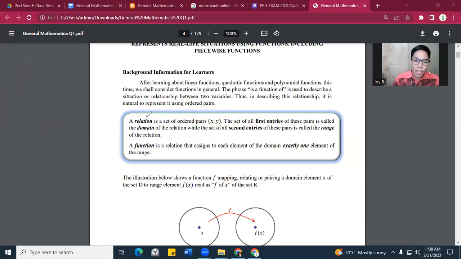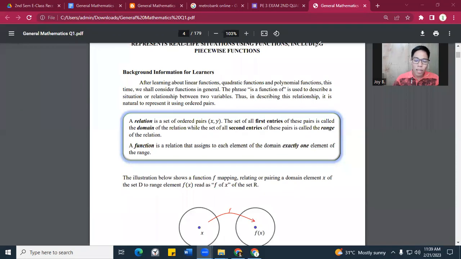So, again, we have the relation. Ito yung pares. Ang unang letter or number sa isang pares ang tawag ay domain. However, ang pangalawang entry ay tawag ay range. Okay? Now, on the other hand, we have here the function. Ano ba ang function? Pag sinabing function, this is a relation that assigns to each element of the domain exactly one element of the range.